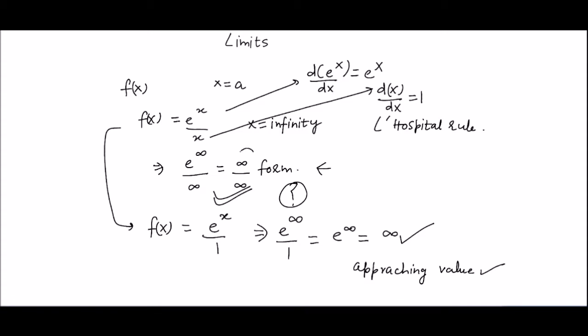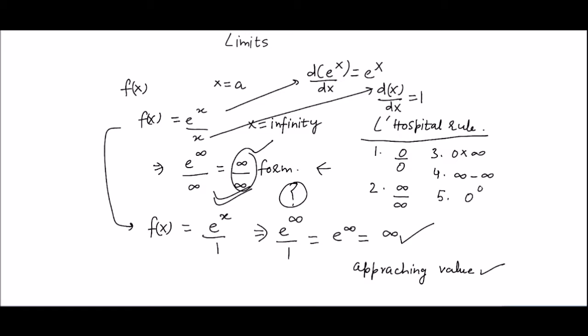Similar to the infinity upon infinity form, we also have many forms for which we use L'Hopital's rule, and these are 0 upon 0 form, infinity upon infinity form, 0 into infinity form, infinity minus infinity form, 0 to the power 0, 1 to the power infinity, and infinity to the power 0.